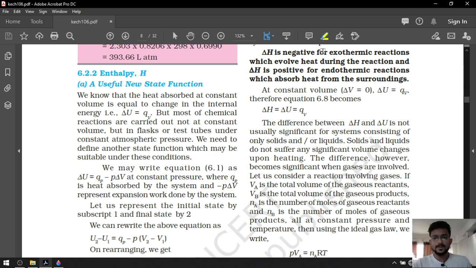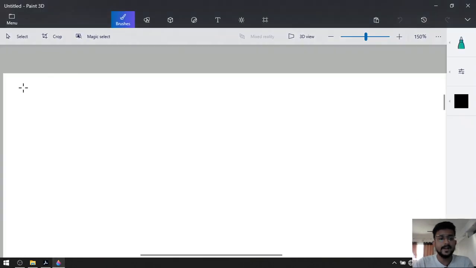Good morning, students. In the previous lecture on thermodynamics, we derived the formula for the enthalpy, right? So let's write all the formulas that are useful. Among them, the first formula will be the first law of thermodynamics: delta U is equal to Q plus W, right?